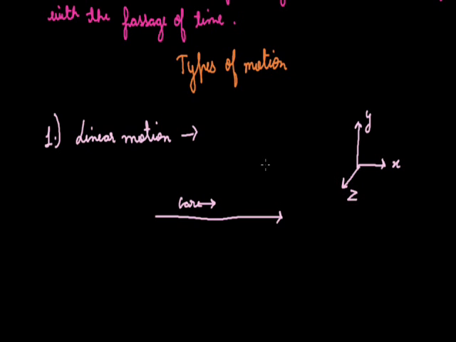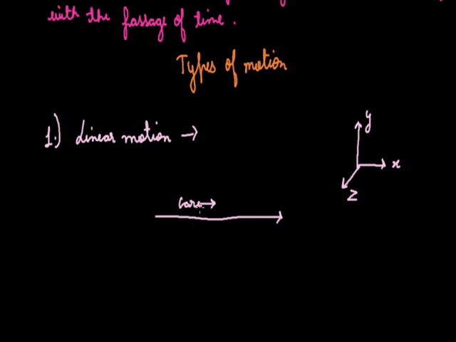So in linear motion the body is moving in a single direction, either in x, or y, or z. Means in all of these three axes only one axis will be changing, only one coordinate will be changing. If we take all three coordinates, then either x or y or z, one of the three coordinates will change with respect to time. So this is known as the linear motion.